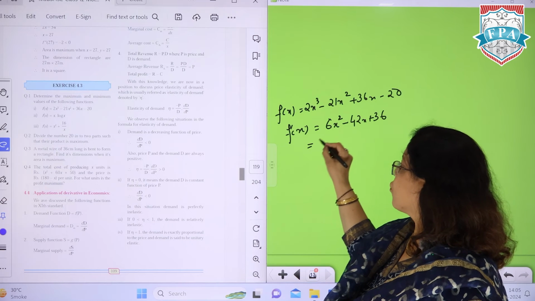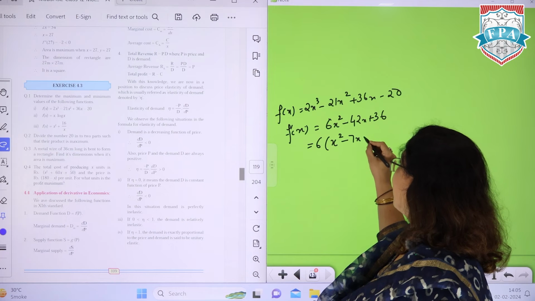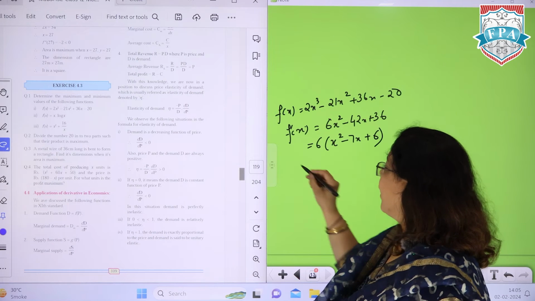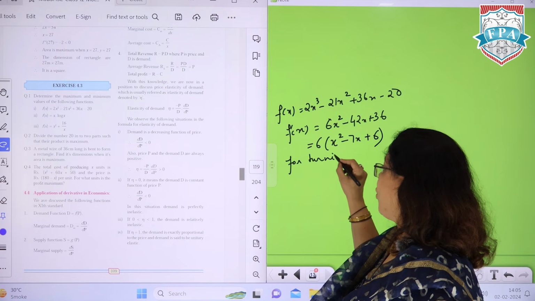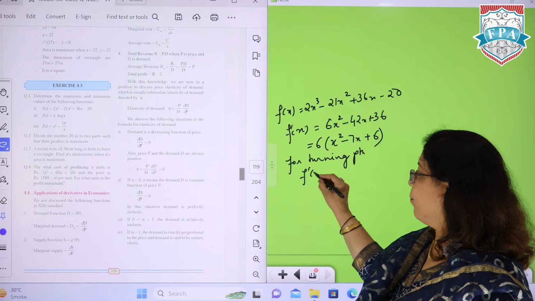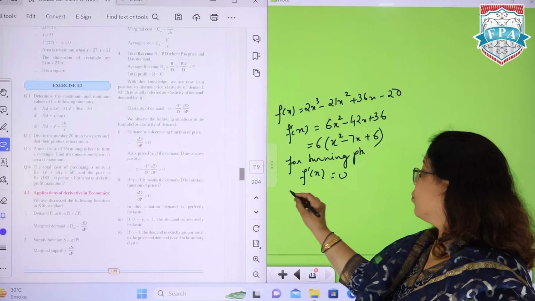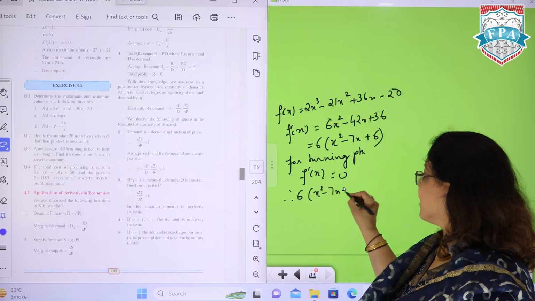Now you can take 6 common over here. You're left with x square minus 7x plus 6. फिर आप लिखोगे for turning points or for maxima or minima, f dash x is 0. So therefore this x square minus 7x plus 6 is 0.